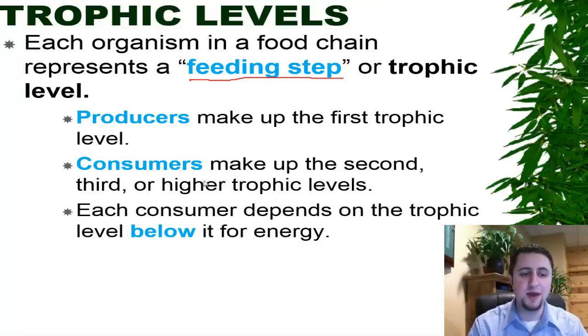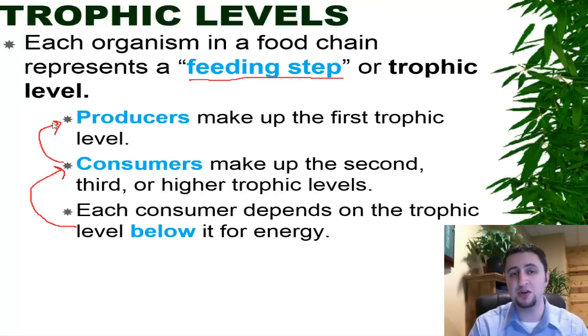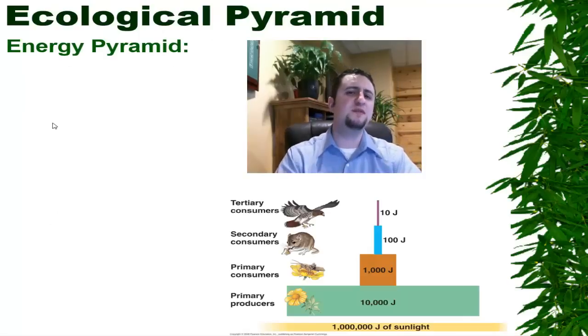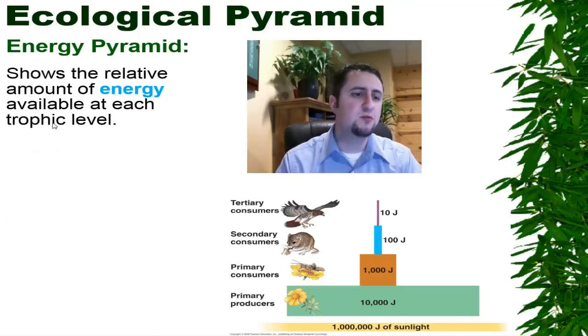So each consumer depends on the trophic level below it. So a wolf that eats rabbits is going to depend on the consumers that eat plants, and rabbits are going to depend on the producers that make energy from the sun. And so there's sort of this ecological pyramid that shows the relative amount of energy at each trophic level.